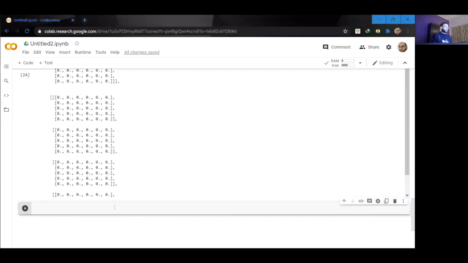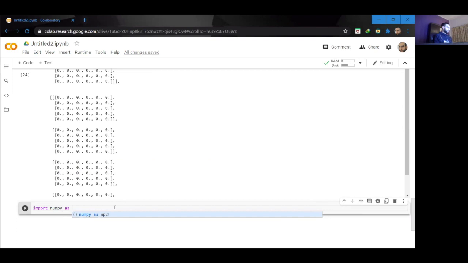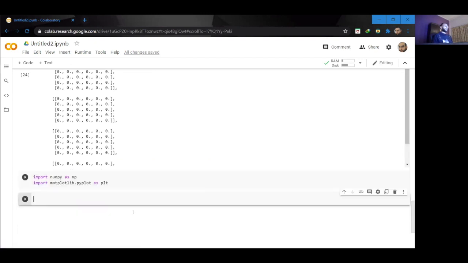So what I'm going to do is first import NumPy and Matplotlib. And now we need to create the distribution that we are going to be working with. I'm going to create a random normal distribution with some true weight and true bias.